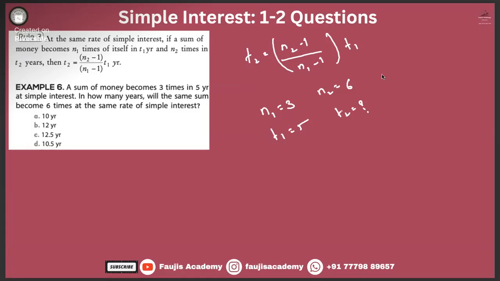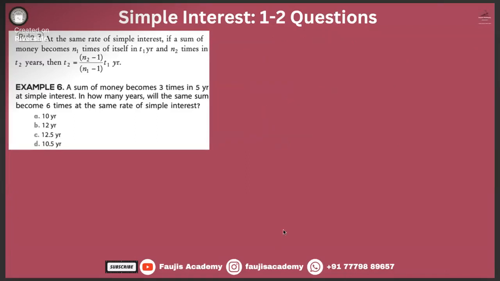It is given by the formula n2 minus 1. That means t2 is equal to (n2 minus 1) divided by (n1 minus 1), into t1, and t1 is basically 5. Is that 12 and a half, guys? 12 and a half years, right? This is the formula method. Now let's just understand what's happening in the question.